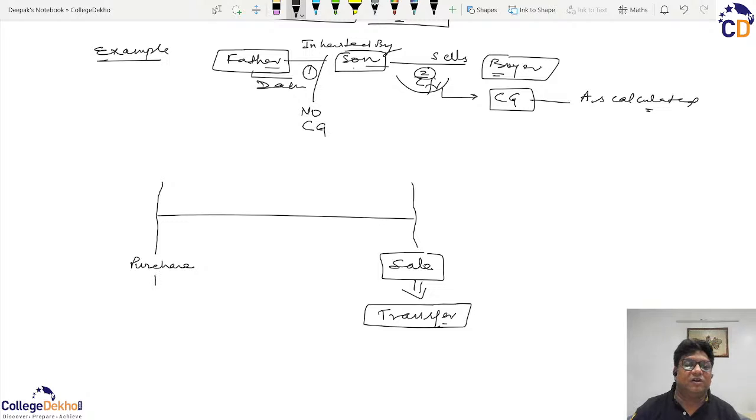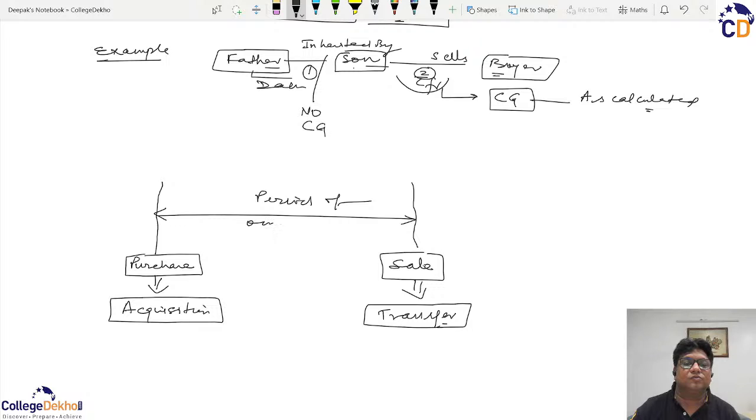Similarly, the word purchase has been broadened to the word acquisition. On the same lines, equivalent to the word transfer, we will use the word acquisition, and we can say all purchases are acquisitions, but all acquisitions are not purchases, because purchase is a mutually agreed acquisition only. And this difference between the two will show the period of ownership.